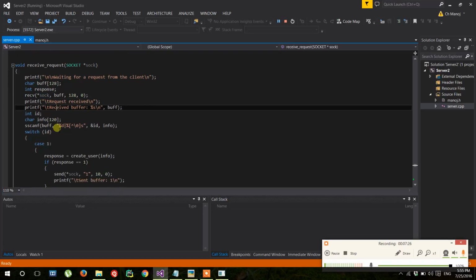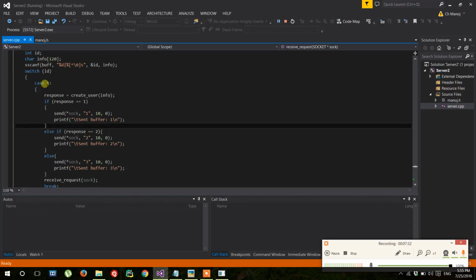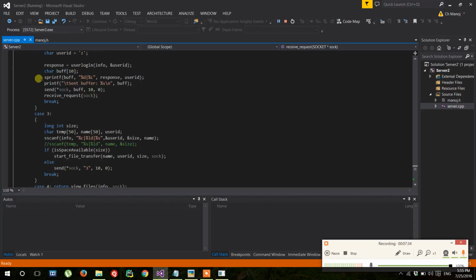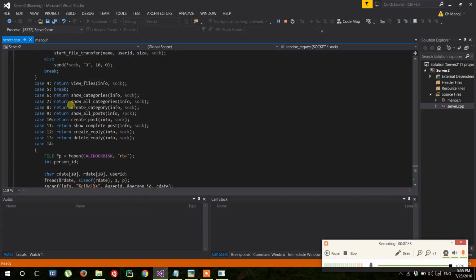Once the request is received, it will retrieve the request ID and send it to the corresponding function in the switch. And each and every function we have defined here, after the completion again calls the receive request. So the server works continuously for multiple requests.